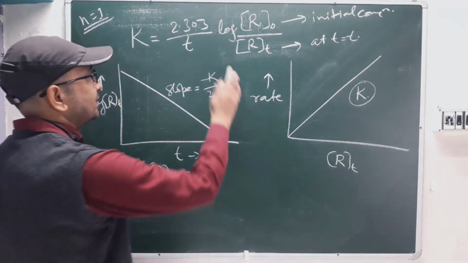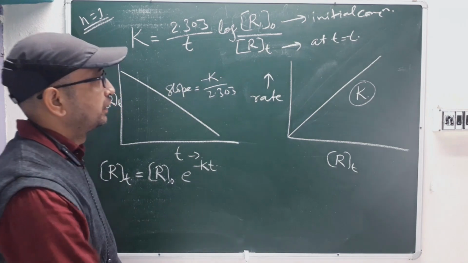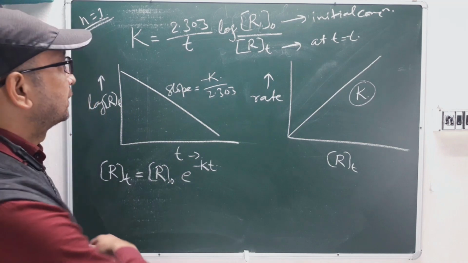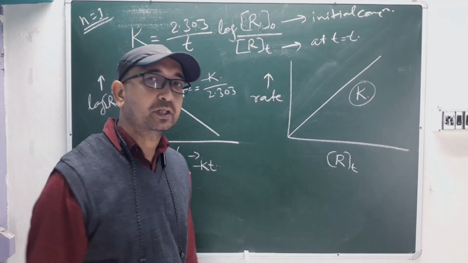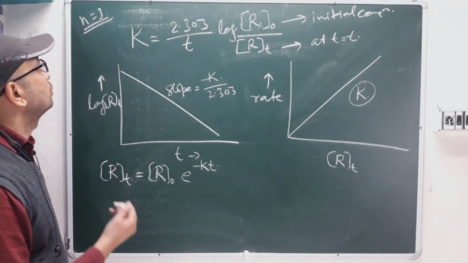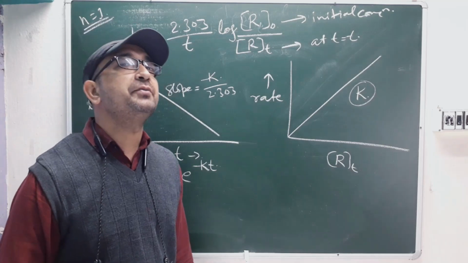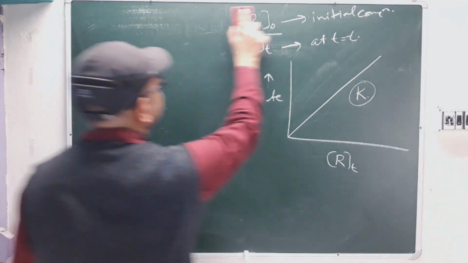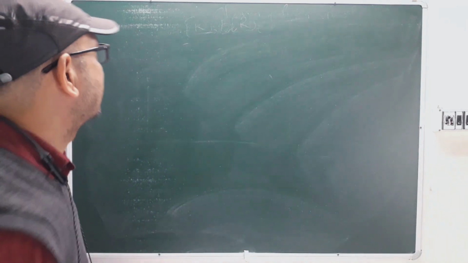So from this equation, what you come to learn is that the rate constant is related to the concentration, meaning the product concentration. As the rate constant is increasing, your product formation will also be fast. It will be more and more, correct? So this is for n equal to 1. Then n equal to 2 we will also see. After that we will go for half-life. All the half-lives we will discuss together, correct?